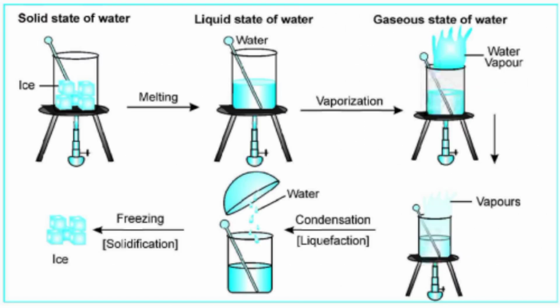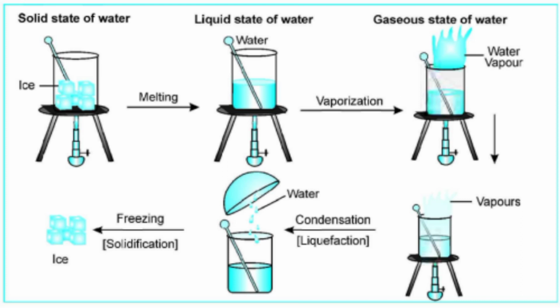When you apply heat to ice, it turns into water. The process is called melting. It means solids can melt to become liquids. On further heating of the water, it turns into water vapor. The process is called vaporization. It means liquids can vaporize to become gas.